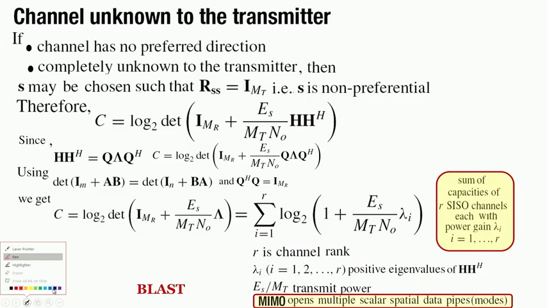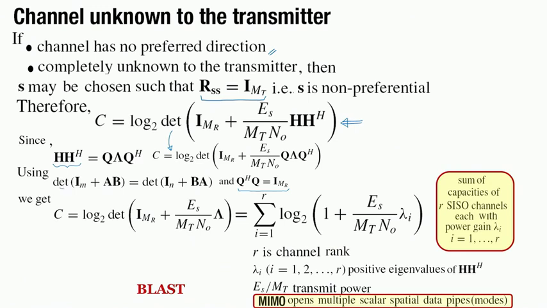So, what we said is that in the situation when there is no preferred direction, that means when we do not have channel state information, then the best we can do is set the R_SS, that is the covariance matrix of the transmit power, to I_MT, and based on the expressions that we have discussed earlier, the capacity would be as given in this particular expression. And then we also saw that H H Hermitian, which is a Hermitian matrix, can be expanded in terms of Q lambda Q Hermitian with the property that Q Hermitian Q is I_MR, and the expression simply translates to this.